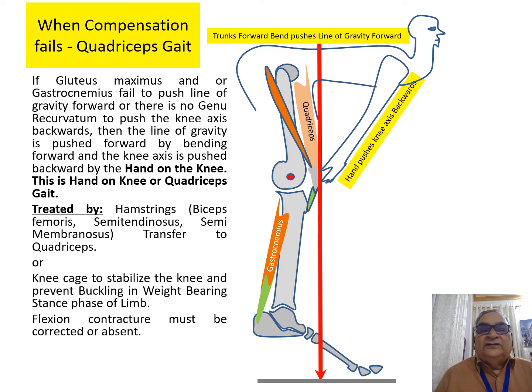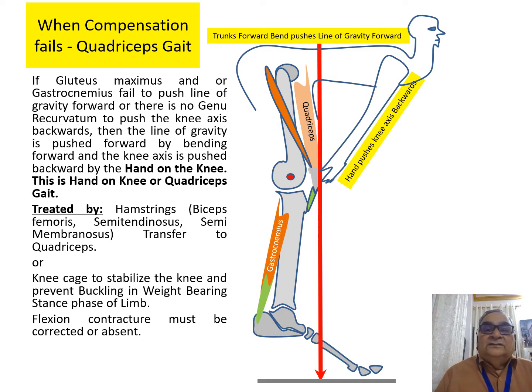Alternatively, you may have to stabilize the knee by giving a low calf band, a high calf band, a low thigh band, and a patellar strap in a brace, which is also called the knee cage.